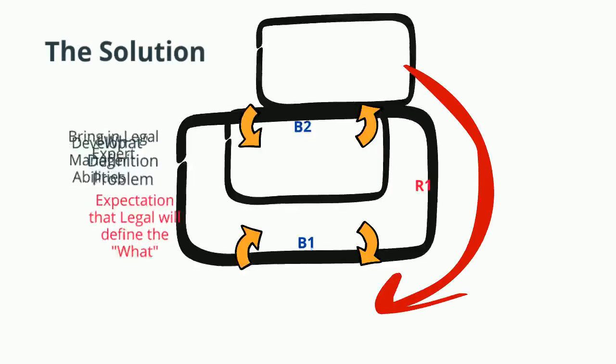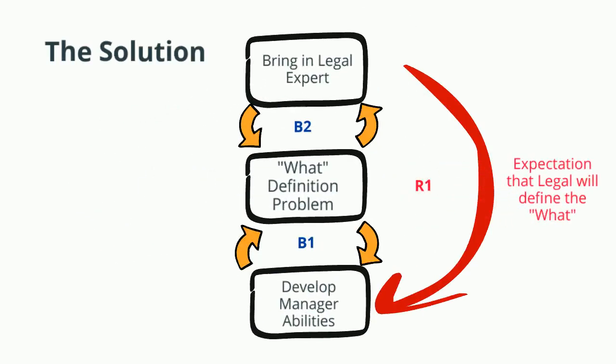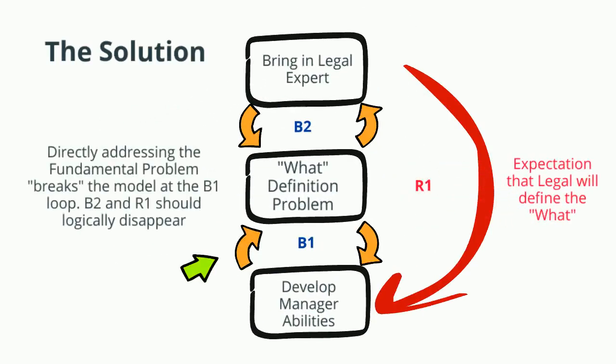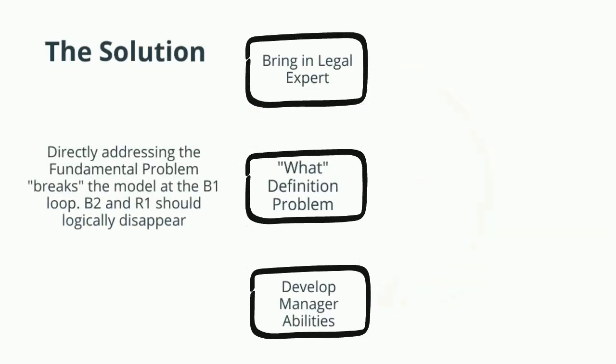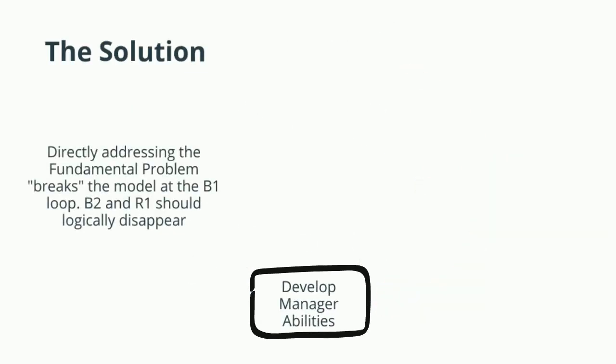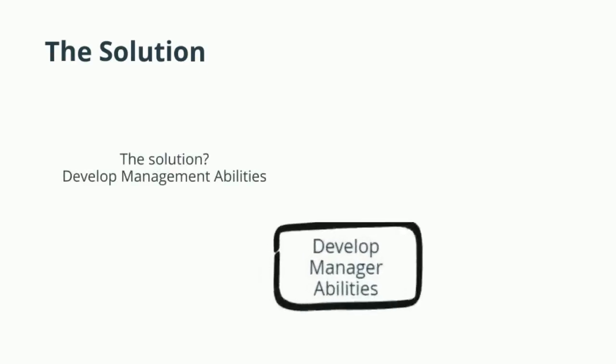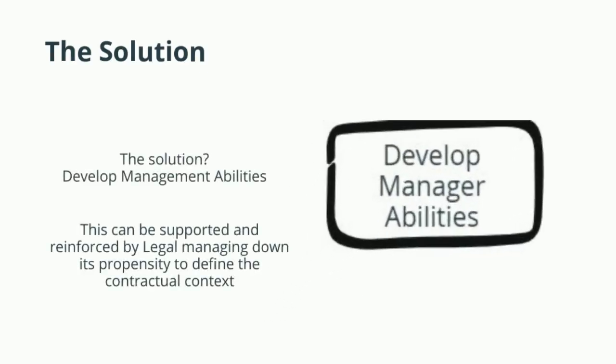So what was the solution? Let's bring back the system model. Addressing the fundamental problem breaks the model at the B1 loop. Consequently, B2 and R1 should no longer exist. The solution? Develop management abilities, supported by legal progressively managing down their propensity to define the contractual context for the business.